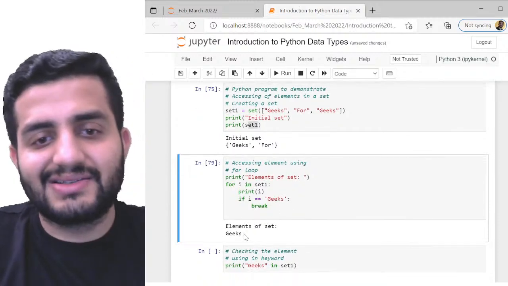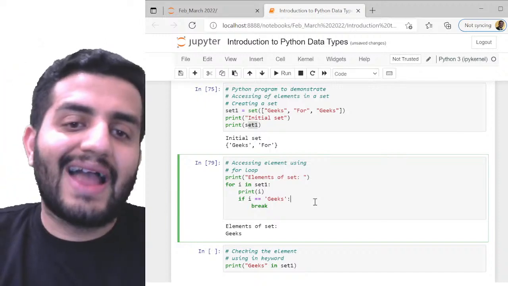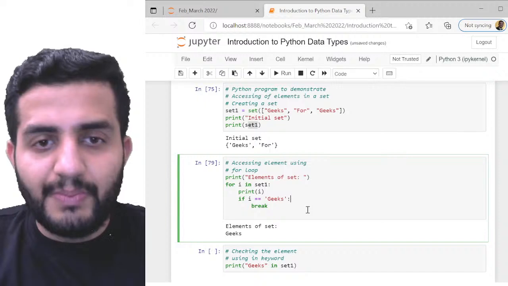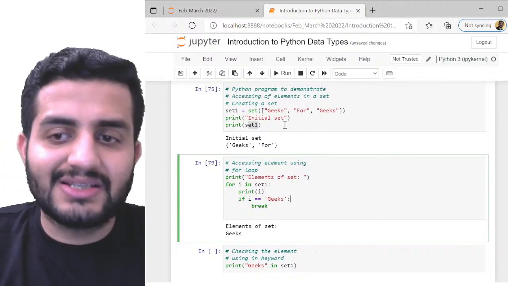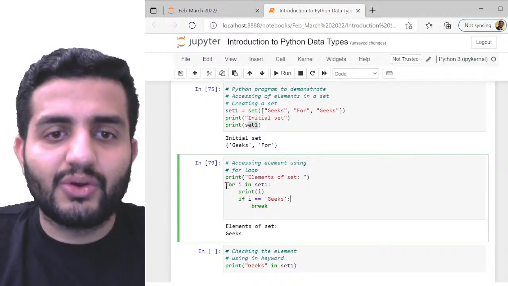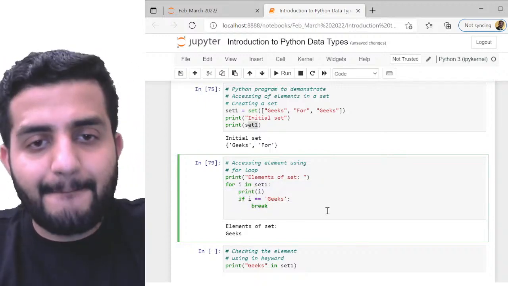So I can only access geeks like this. It's all towards understanding how you're going to access the element. I have to access it over a loop, because loop means it's an iterable element. Here the orders, meaning the indexes, are not given. So for that I have to run it over a loop to find the elements of my set.